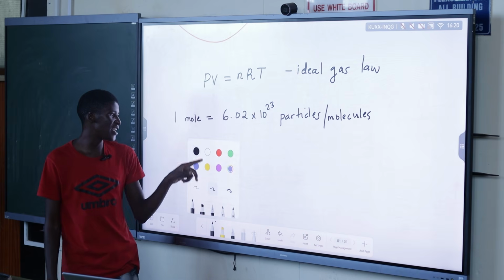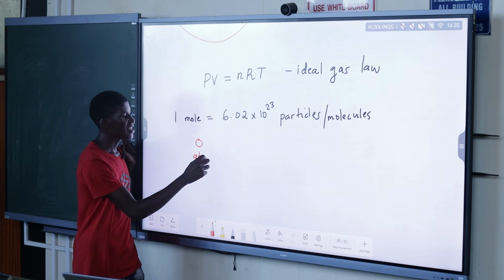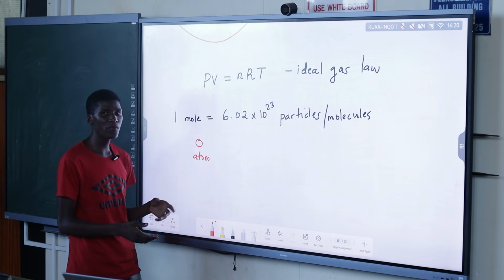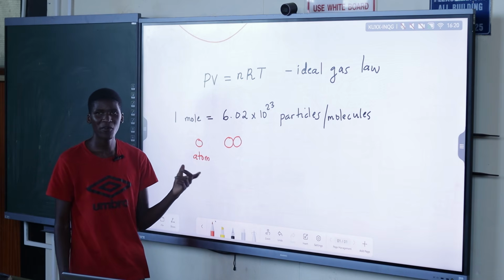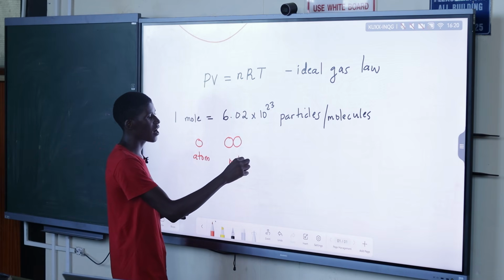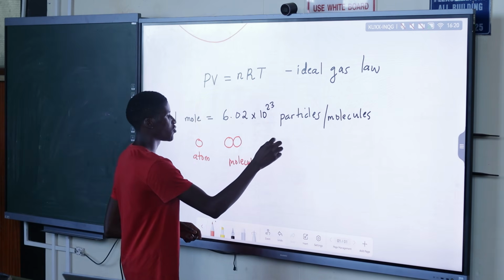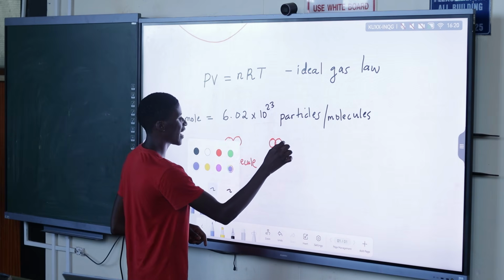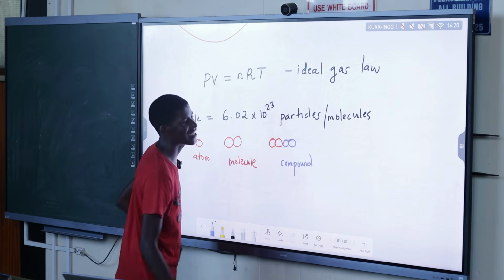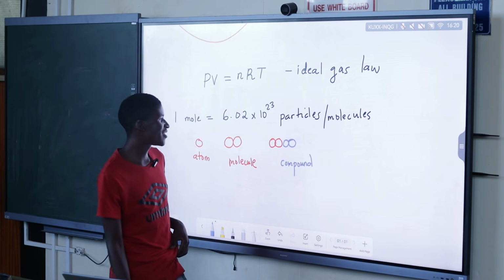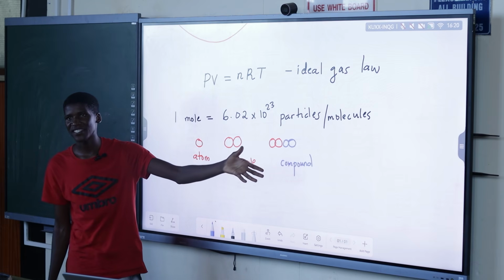I'm sure we already know that the first thing we have, the building block of matter, is an atom. Then when we combine atoms, what do we get when we combine 2 atoms? A molecule, right? So the combination of 2 atoms becomes a molecule. Now when we combine 2 different atoms, what do we get? It's a compound, right? Like in life sciences. Compound, right? Those compounds are the ones that we use each and every day and each and every time.